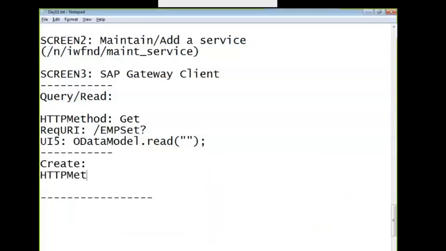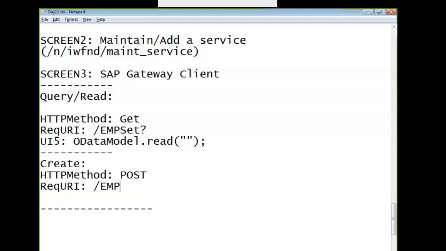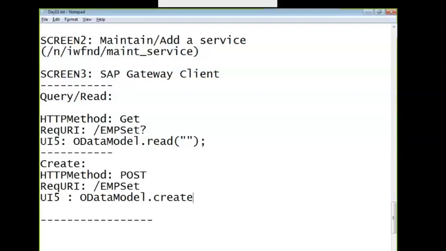Create HTTP method is POST, request URI EMP set. In UI5, it will be OData model dot create with the success function, everything will be there.